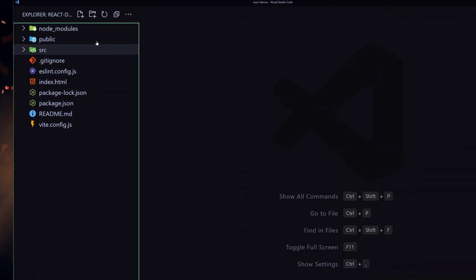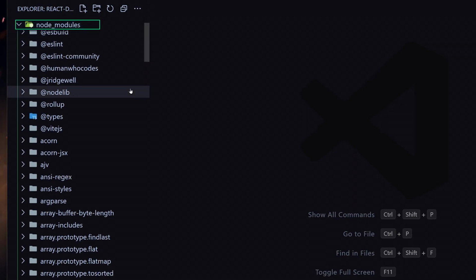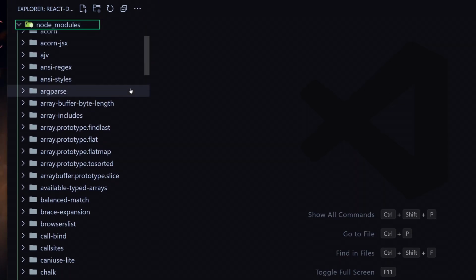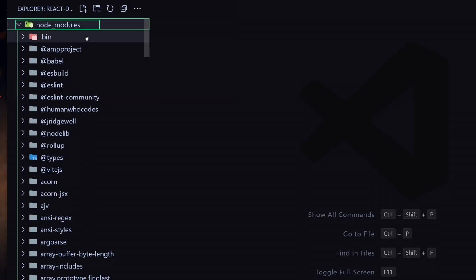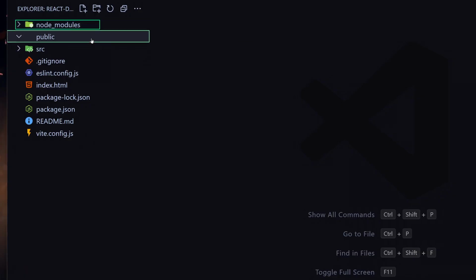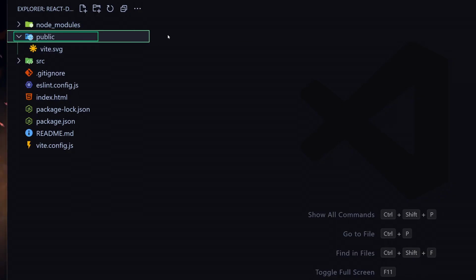The first folder that we have is the node_modules folder, and this folder has all of the modules and packages on which our React.js depends. Later in this course, if we install any third-party packages, those will also be included in this folder. The next folder is the public folder, where we put all of our asset files like HTML, etc.